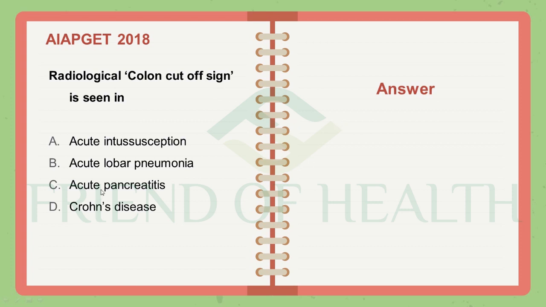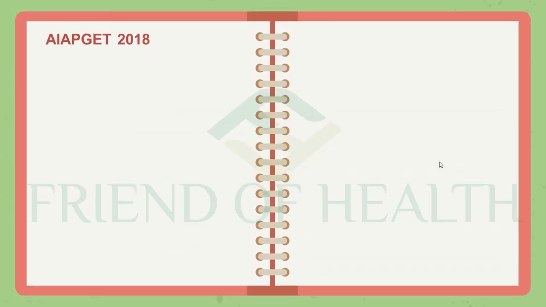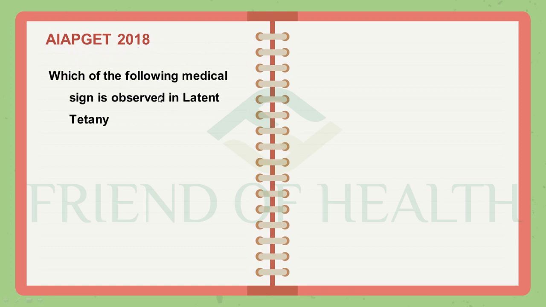So here the answer is acute pancreatitis, colon cutoff sign, acute pancreatitis. So in GIT surgery, there are a lot of radiological findings that you have to go through. That is very, very important, and these are areas you have to focus on. So AAPGT 2018, one more question.